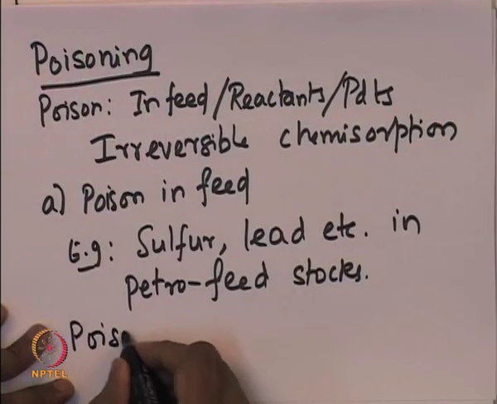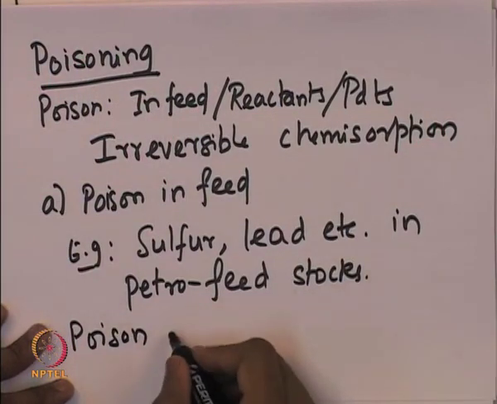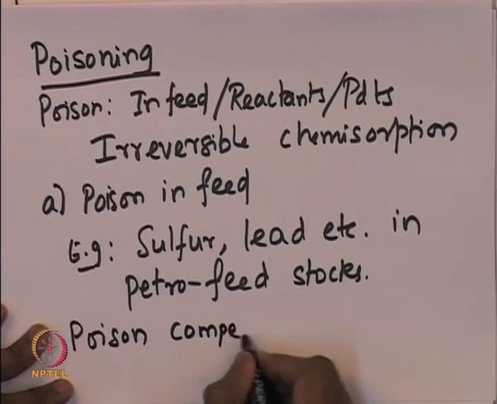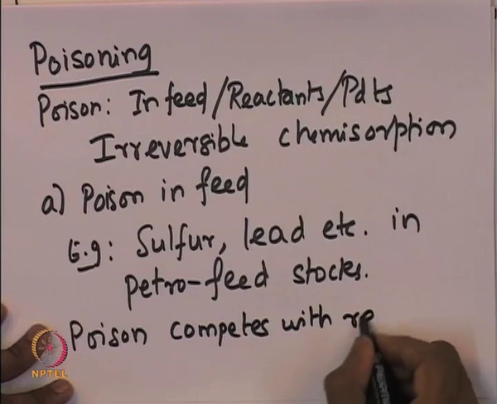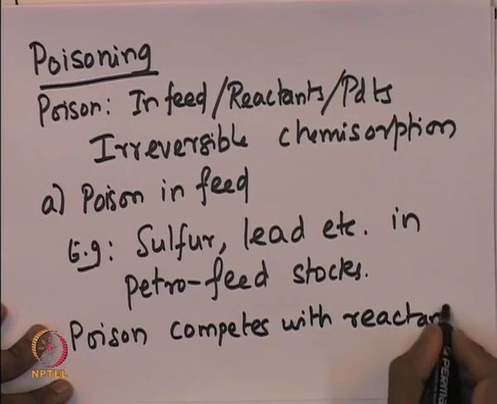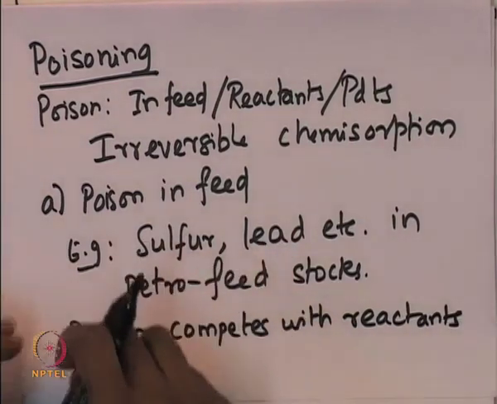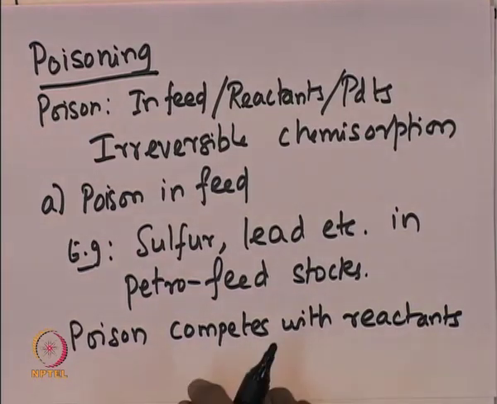The poisons, these poisonous materials, actually compete with the reactants. The catalytic reaction happens by the reactants which go and adsorb onto the catalyst site.